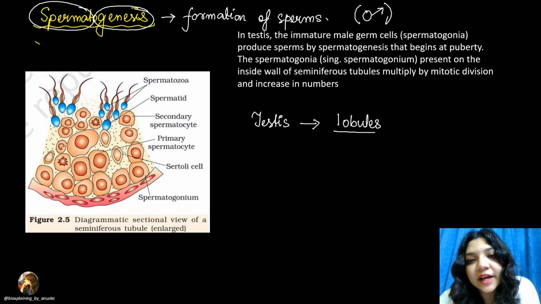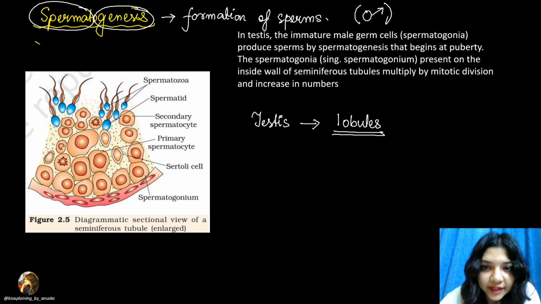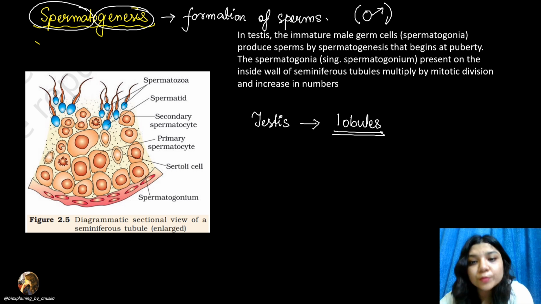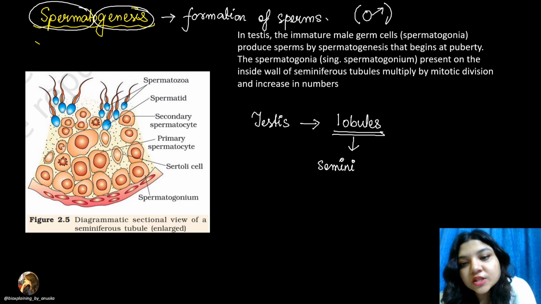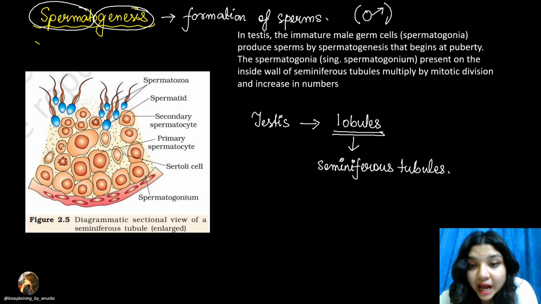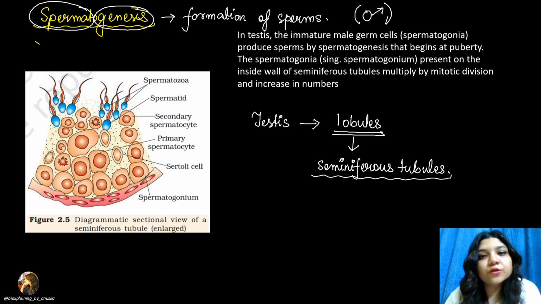The testis is divided into separate lobules, right? And within those lobules, we have the seminiferous tubules present. Now, within those seminiferous tubules, this work of spermatogenesis keeps happening. Getting it? So in the seminiferous tubules, this spermatogenesis process will happen.